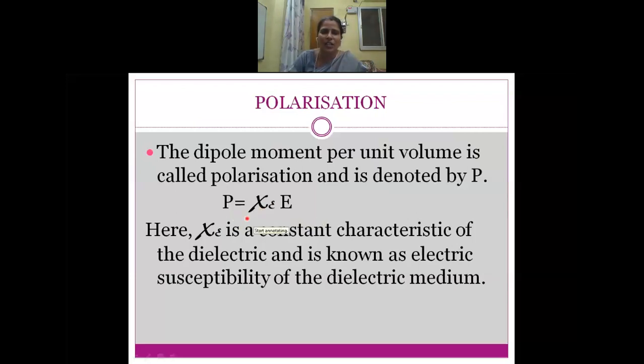It is a constant characteristic of the dielectric, and it is known as the electric susceptibility of the dielectric medium.